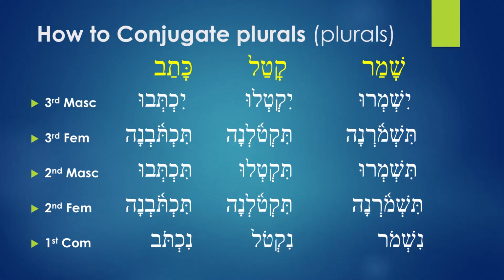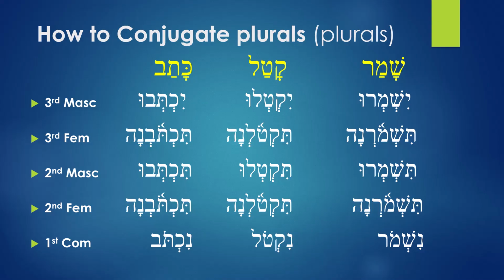Katal is going to be yiktelu, tiktolna, tiktelu, tiktolna, and niktol. Shamar is going to be yishmeru, tishmorna, tishmeru, tishmorna, and nishmor.